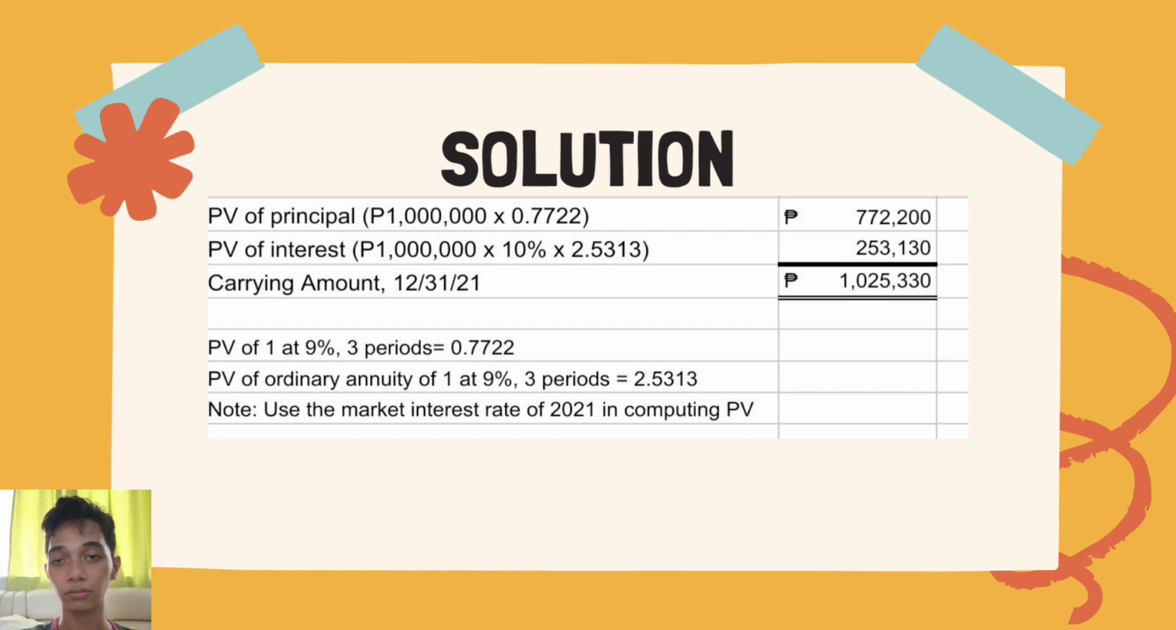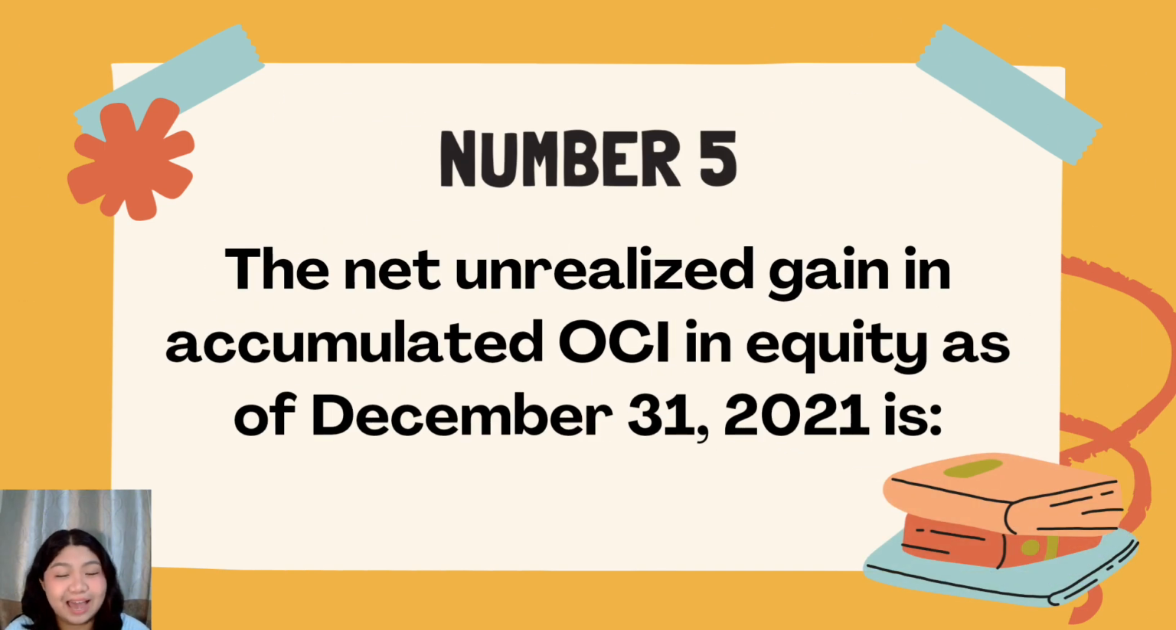253,130. Then to get the carrying amount for December 31, 2021, we will just add the PV of principal and the PV of interest, which is 772,200 plus 253,130. That amounts to 1,025,330 pesos.